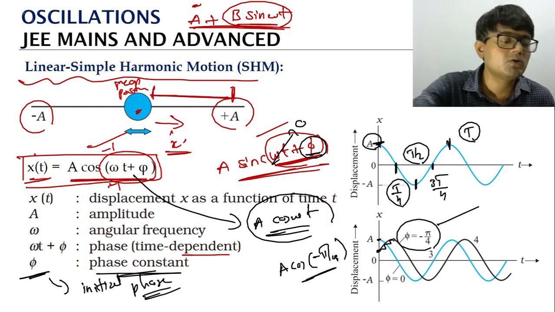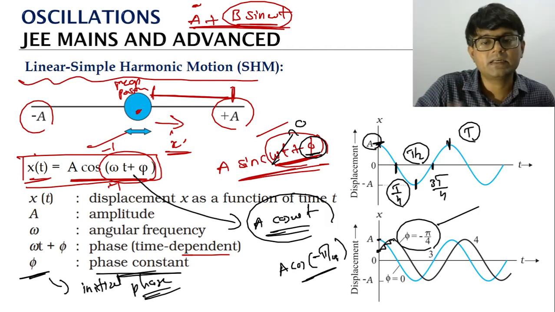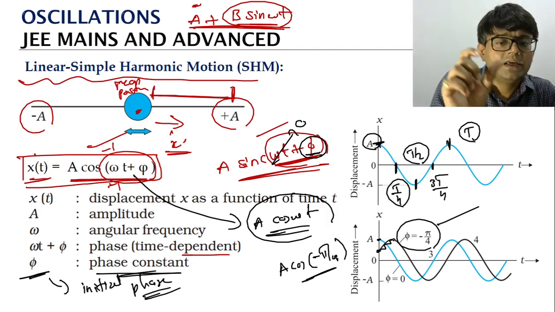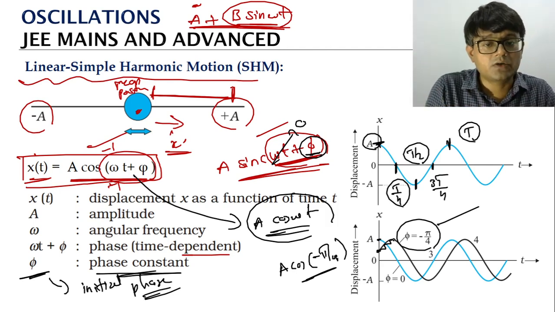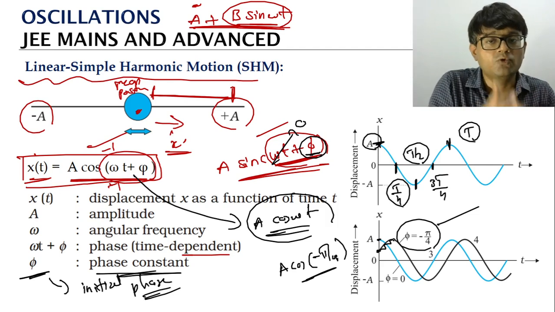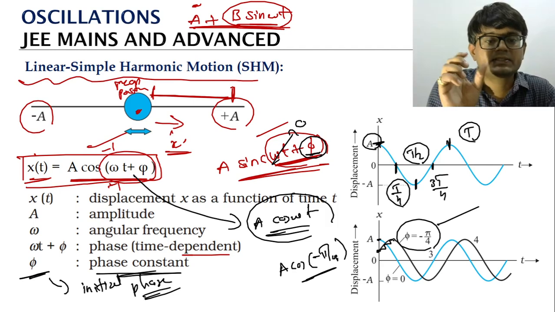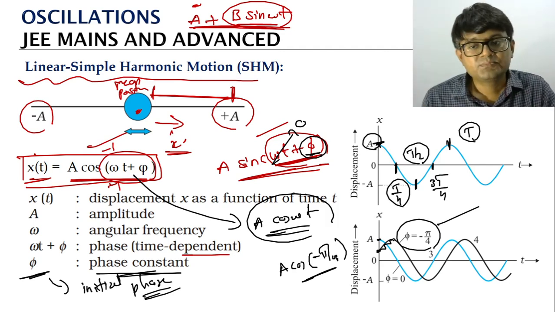So this is how we will be able to track the position of the particle with respect to time. And this equation is what we call the sinusoidal equation. Either we will have it like a cos(ωt + φ) or a sin(ωt + φ). This is the standard equation that represents the linear SHM of the particle.